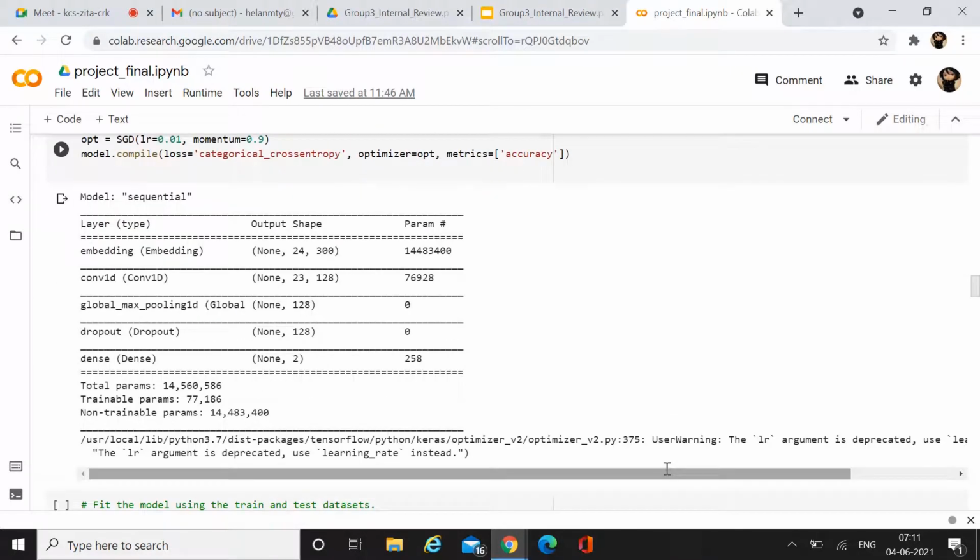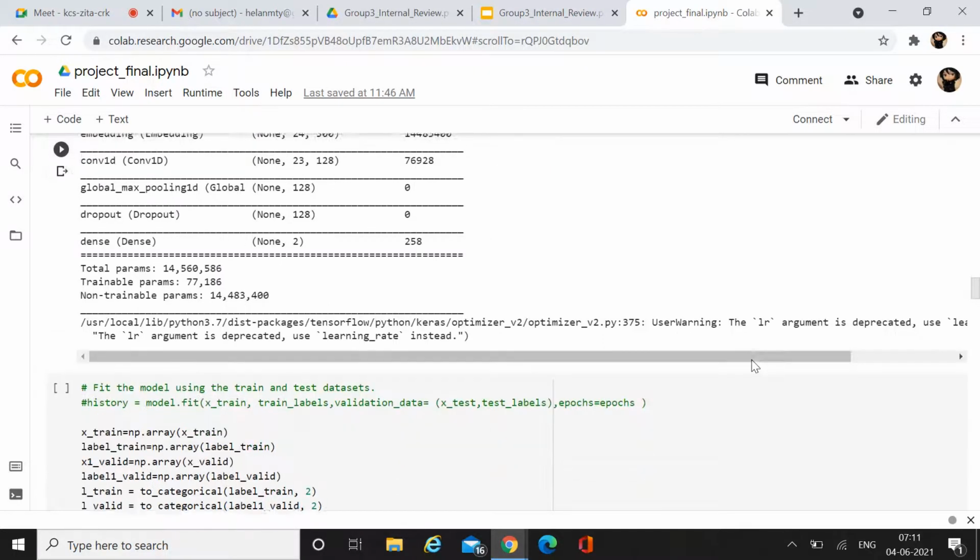Here we have the model summary. First of all, the embedding layer of sequence length 24, which has 300 as output dimension. And in the convolution layer, there are 128 filters. For the max pooling output of 128 dimensions, we have taken all the max values. And then we have the dropout layer of the same size.